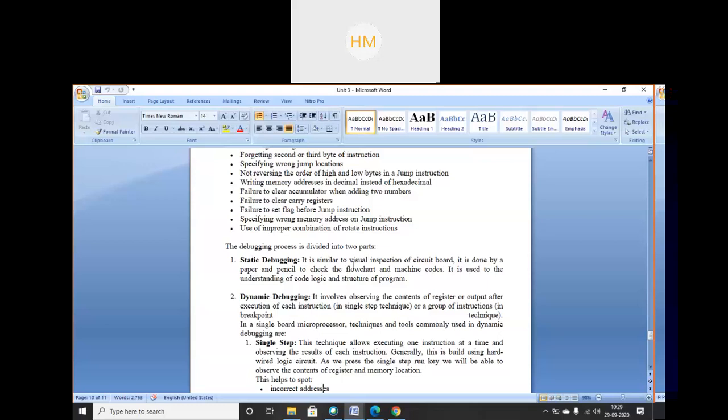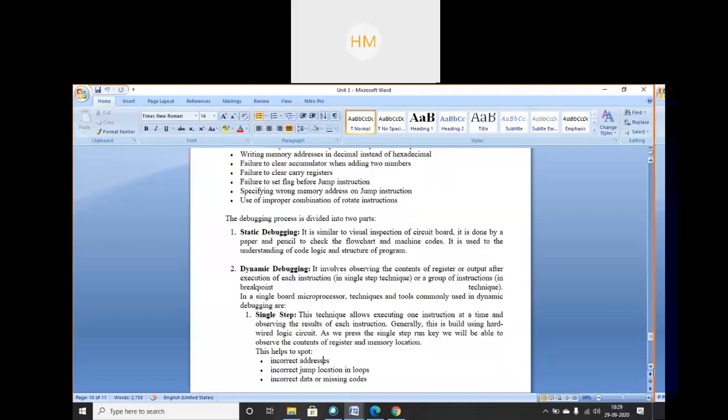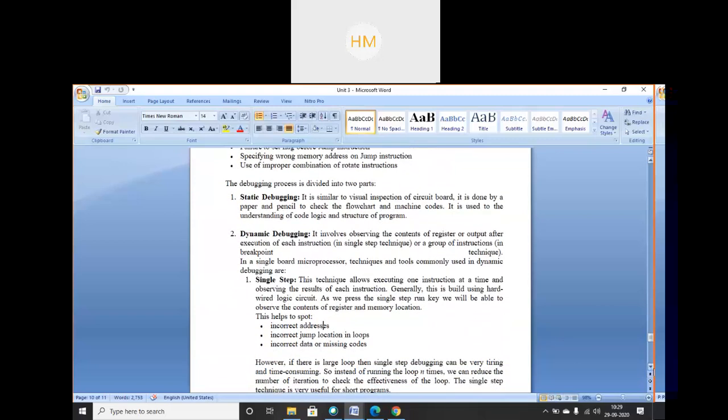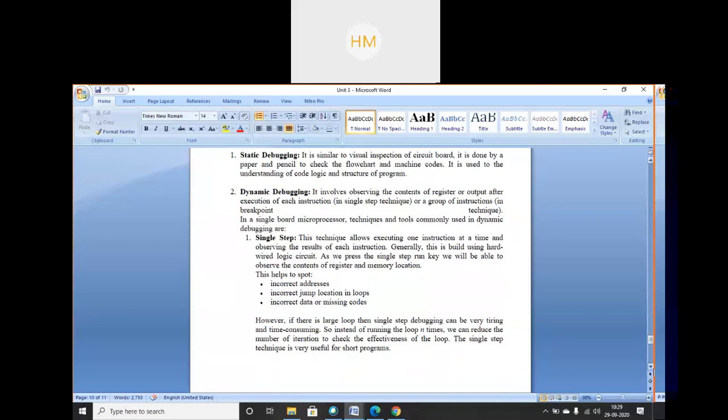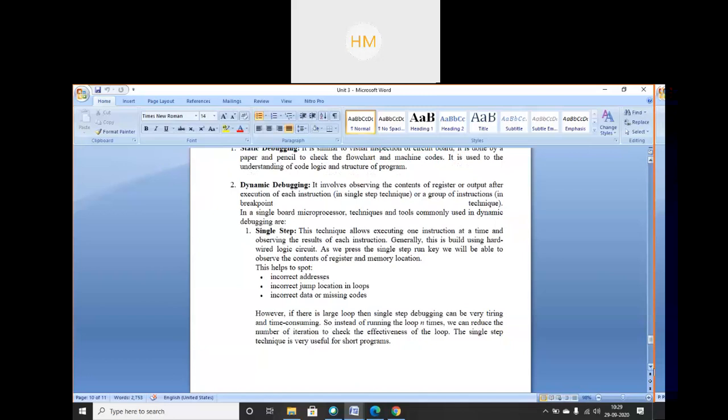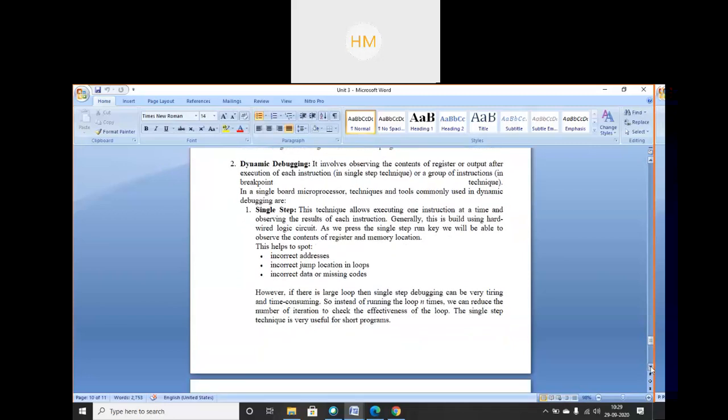Dynamic debugging involves observing the contents of registers, or output after execution of each instruction or a group of instructions, in a breakpoint technique or a single step technique. The single step technique allows executing one instruction at a time and observing the results of each instruction. So this takes time. If I'm having a loop, it will run that loop that number of times and then come out of that loop. The single step technique is very useful for short programs, not for long programs.